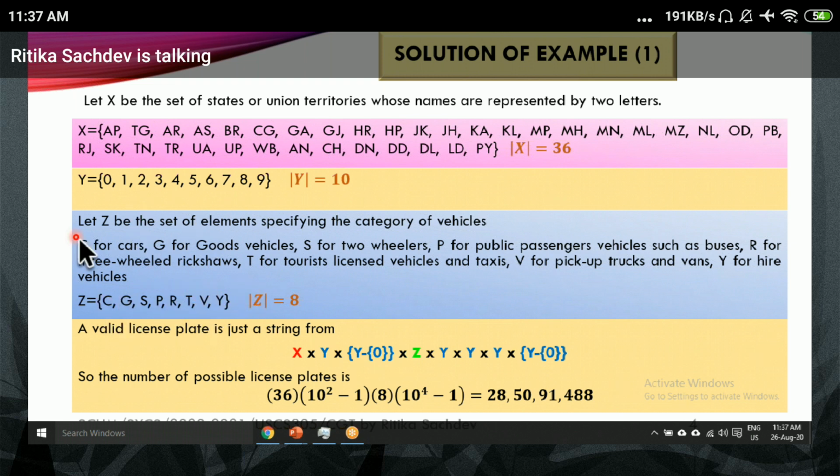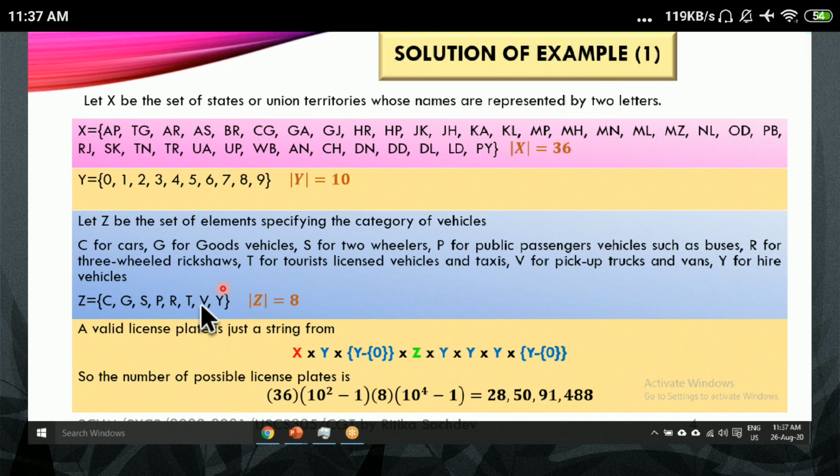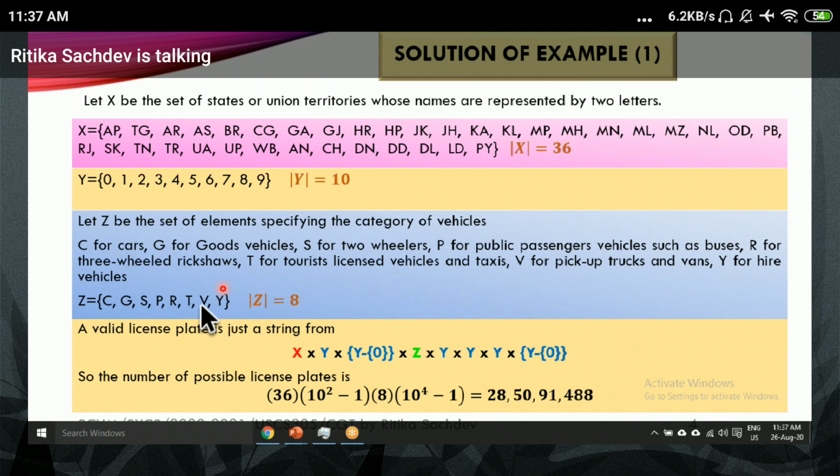Now we have taken the vehicles as cars, and also the fuel type is being used by the vehicles. That is whether it is CNG or petrol or diesel or whether it is environment friendly or not. We are not going into details of that. As per our criteria, what was being given, these many number of license plates are possible. Do you have any doubt in this?